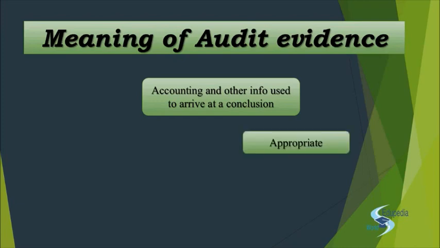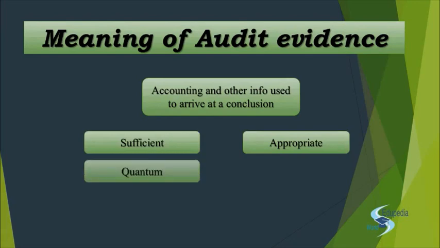And when we talk about appropriateness and sufficiency, we know that they are inversely proportional, and sufficiency depends on appropriateness and the ROMM. So sufficiency is the quantum. If your appropriateness is very high, your quantum can go low. If your appropriateness is low, then your quantum has to go high. Similarly, if your risk of material misstatement is high, the quantum has to go high, and if your risk of material misstatement is low, your quantum goes low. So your sufficiency, your quantum, is inversely proportional to your appropriateness but directly proportional to your ROMM, right? And appropriateness basically depends on two portions, that is reliability and relevance, right?